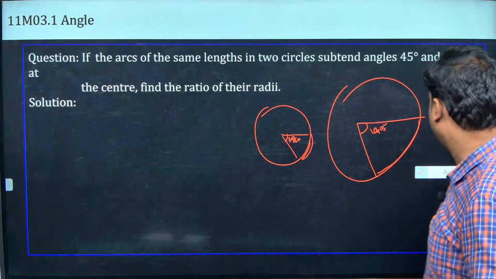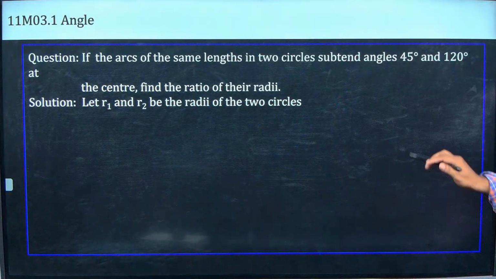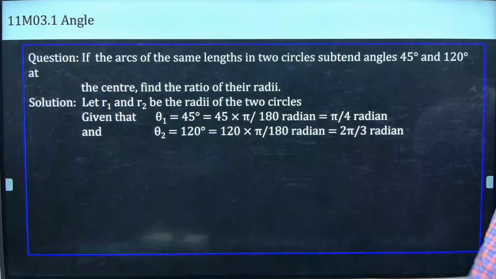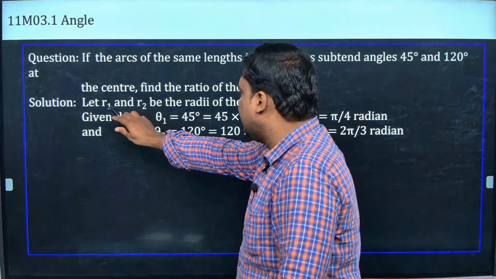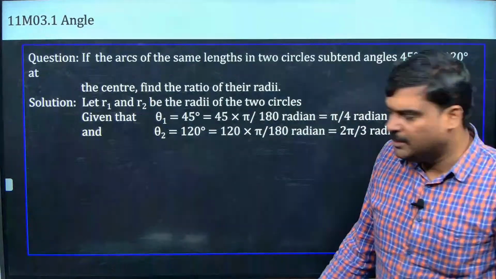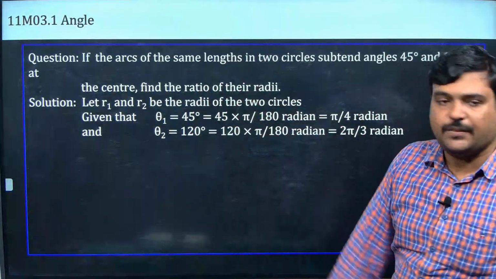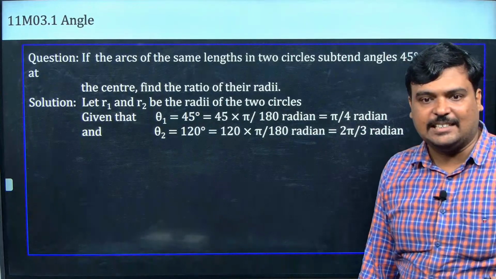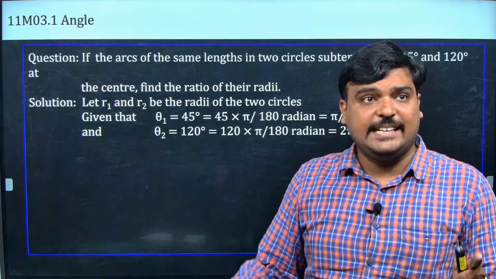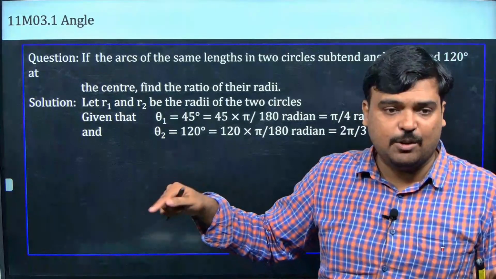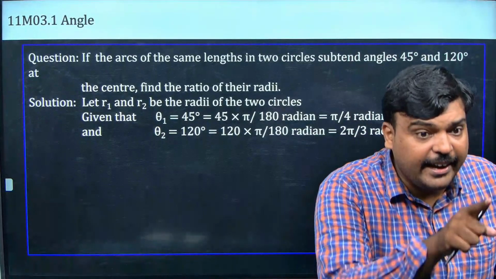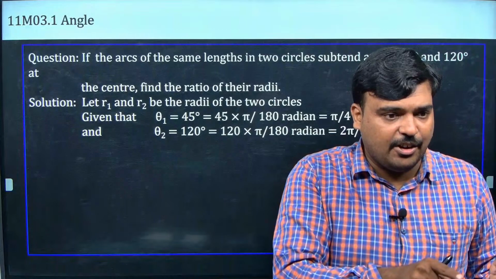So what I am going to do, after understanding this, I come to know that R1, R2 ரெண்டு இருக்கு. I am going to take theta 1, theta 2, but what is here? L is equal. I have R1, theta 1, and I want to find the ratio of R1 and R2, and I know theta 1, theta 2, which is given, 45 and 120. And see, whenever you are going to use the formula L is equal to R theta, the theta should be in radian. மறந்துடாத, theta என்னவா இருக்கணும்? Radian.